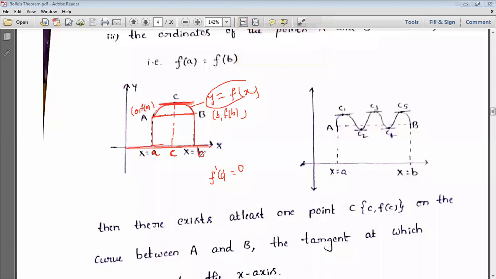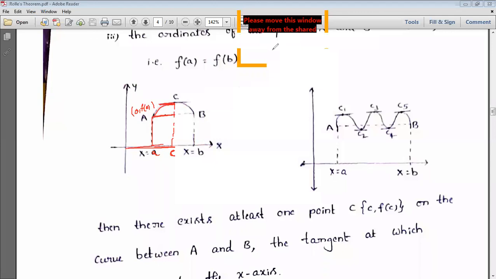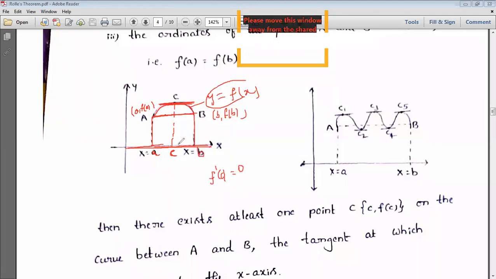And the second one: a unique tangent exists on the curve between A and B, at a point C. Next, the third condition: f of A is equal to f of B. Whatever tangent we draw here, that tangent is parallel to the x-axis, so the slope of the tangent is equal to 0.